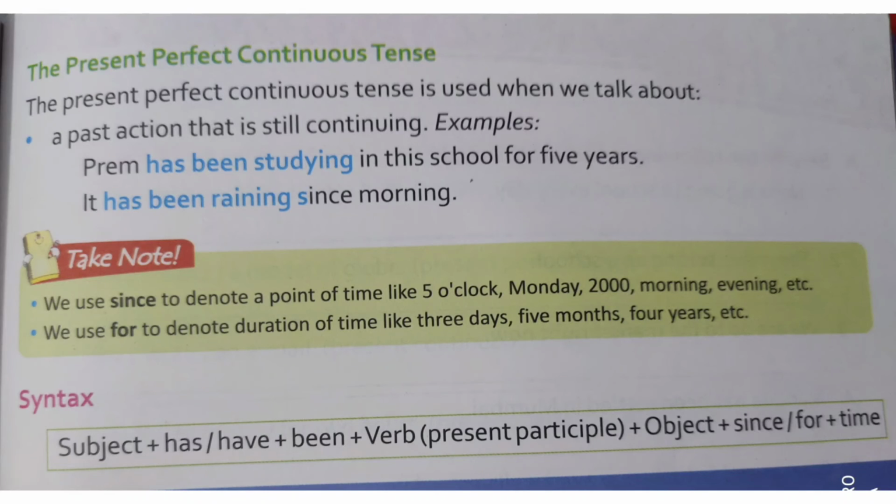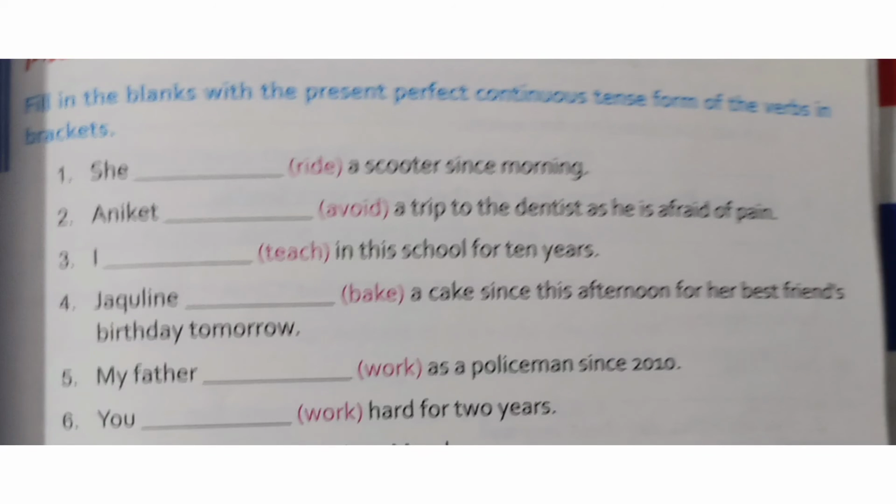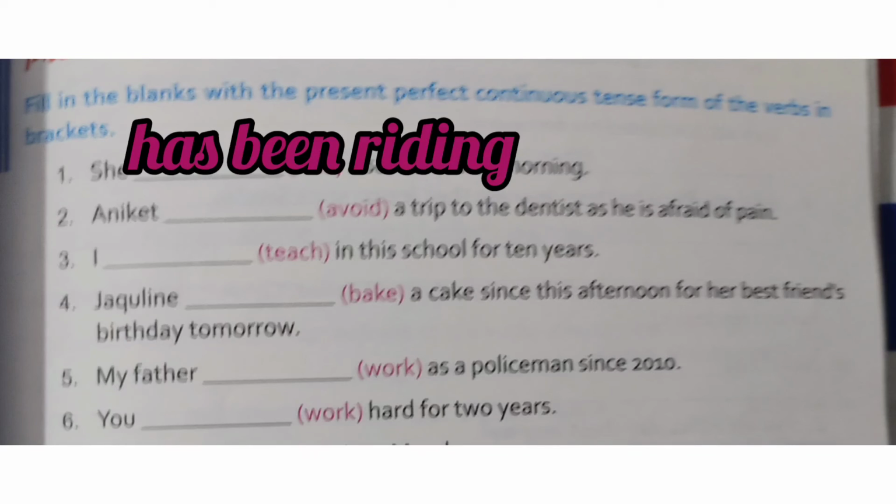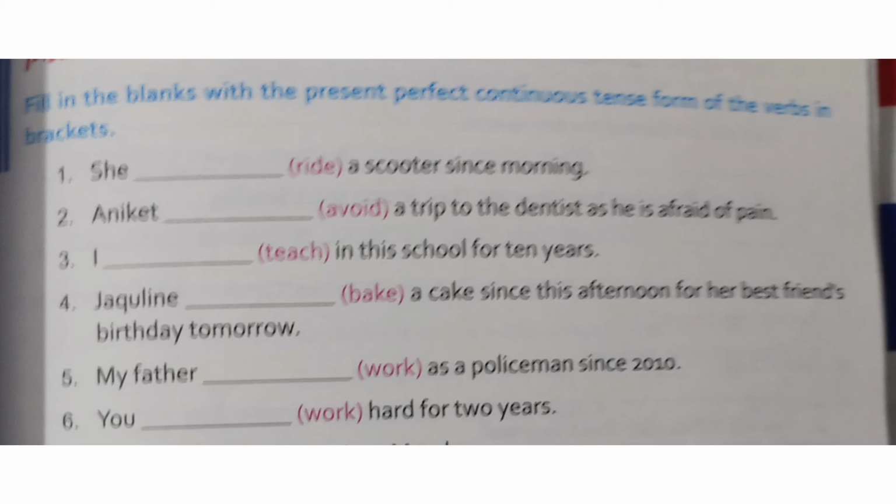and then the object. Now let's see if you can fill in the blanks with the present perfect continuous tense form of the verbs in brackets. First, she dash a scooter since morning. The answer will be she has been riding a scooter since morning, because in present perfect continuous tense we have to use has been or have been with verb, and verb will be with the ing form, that is a present participle form of the verb.